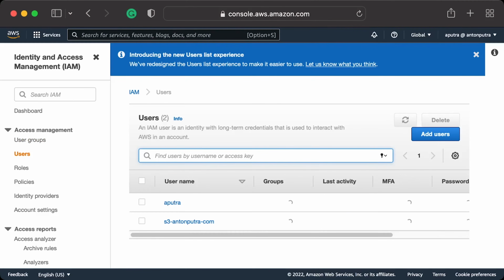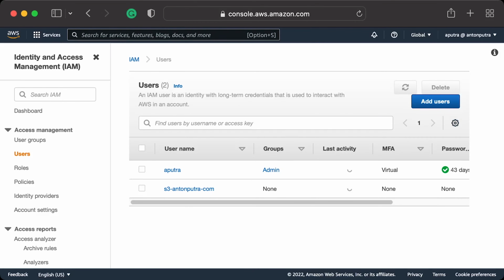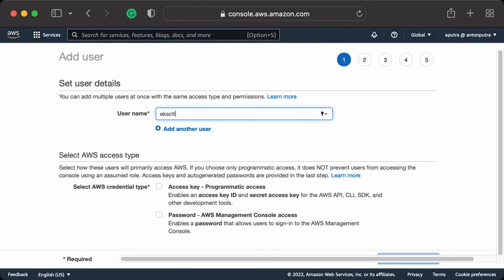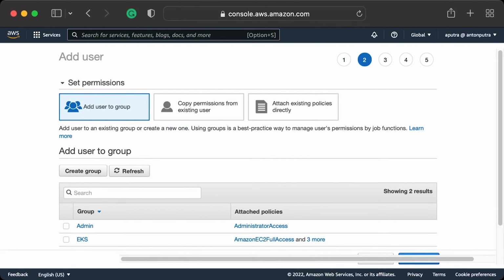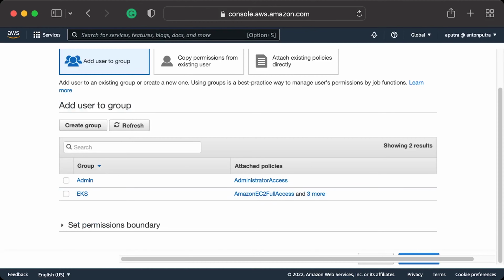Now we're ready to create IAM user for eksctl. Switch to the Users section and click Add Users. Let's call it eksctl and give it only programmatic access. When you're just getting started and want to test eksctl, you may choose to grant full access by placing it in admin group.